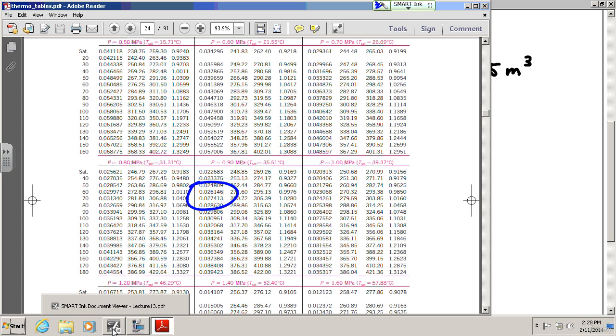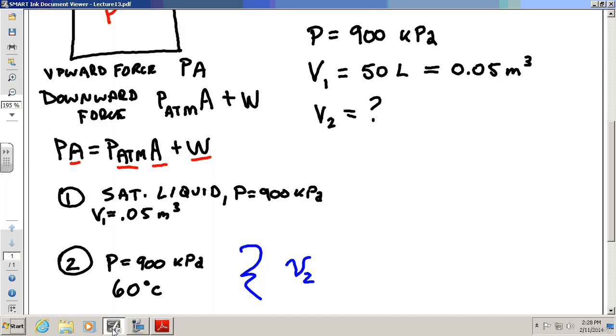So hopefully you know how to do that in yours. So I'm going to write this here. I don't know if I really have to write that many decimals, but I did. Meters cubed per kilogram. Okay, got that. But how do I get the mass?